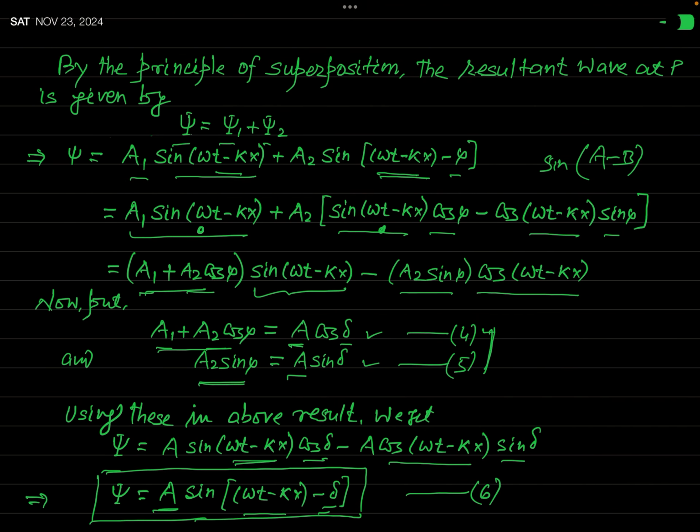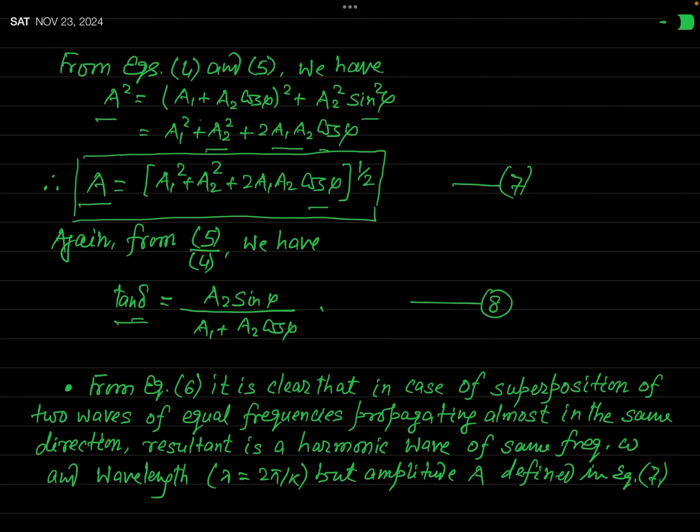When you divide equation 5 by 4, you will get tan delta equal to A2 sin phi over A1 plus A2 cos phi. So by this equation 8, we will obtain the value of delta. But the value of A, which is defined in this equation, is the equation of our interest in the present situation, because when we discuss the phenomenon of interference, this will be the basic equation.